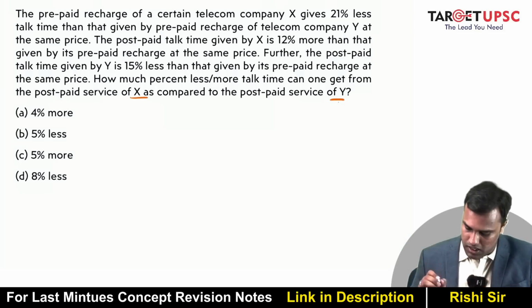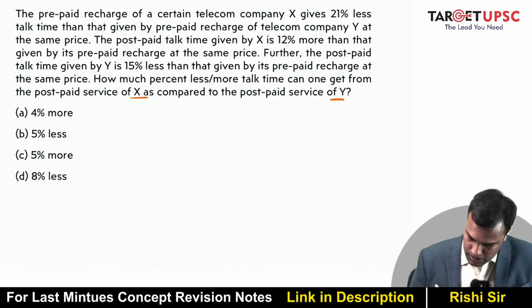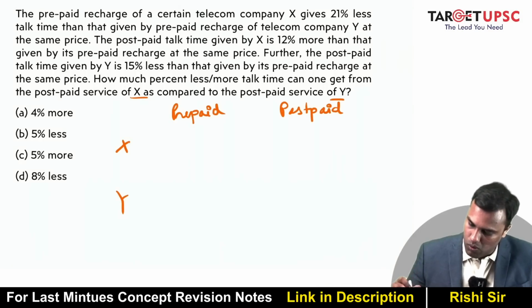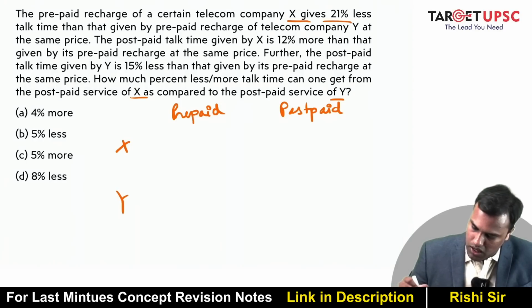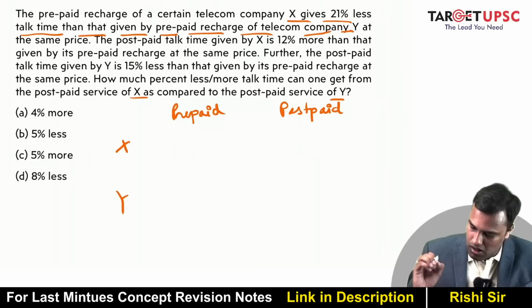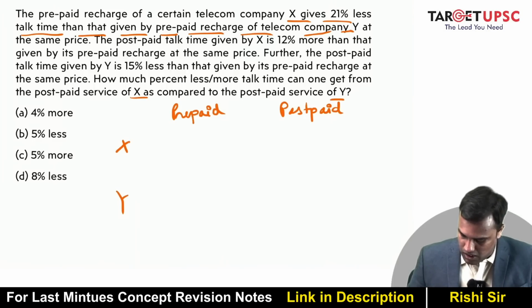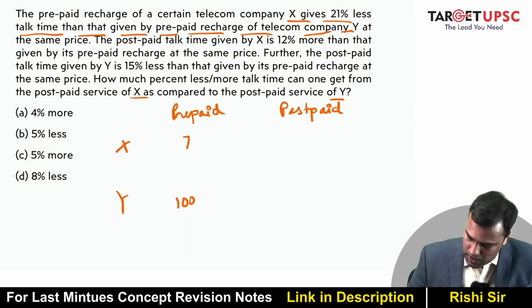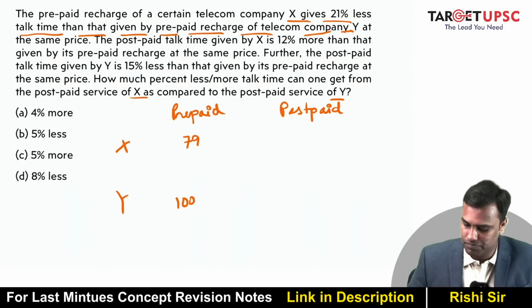So you basically make a table of X, Y, prepaid and postpaid, right? Now, what is it that we know? X gives 21% less talk time than that given by prepaid recharge of telecom company Y. So, suppose Y gives, let's say, 100 as the talk time, then X gives 21% less. So, X will be 79, right?